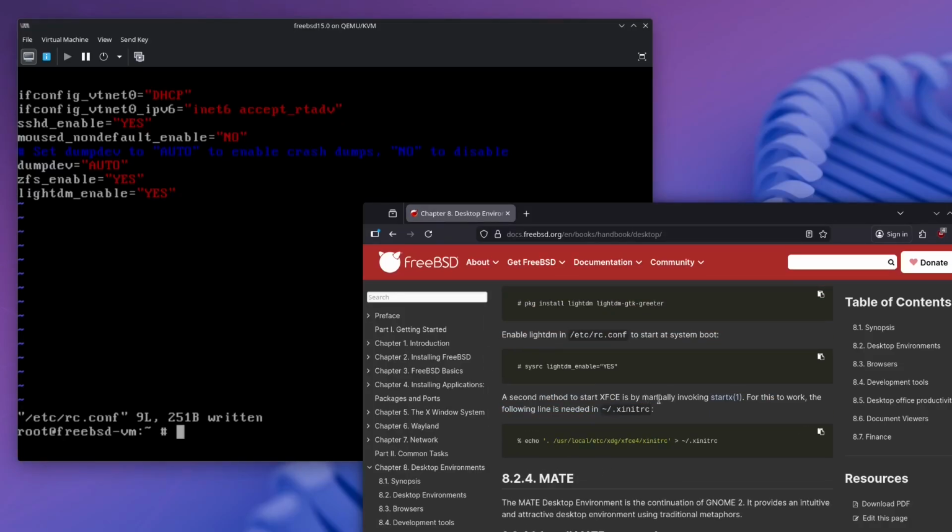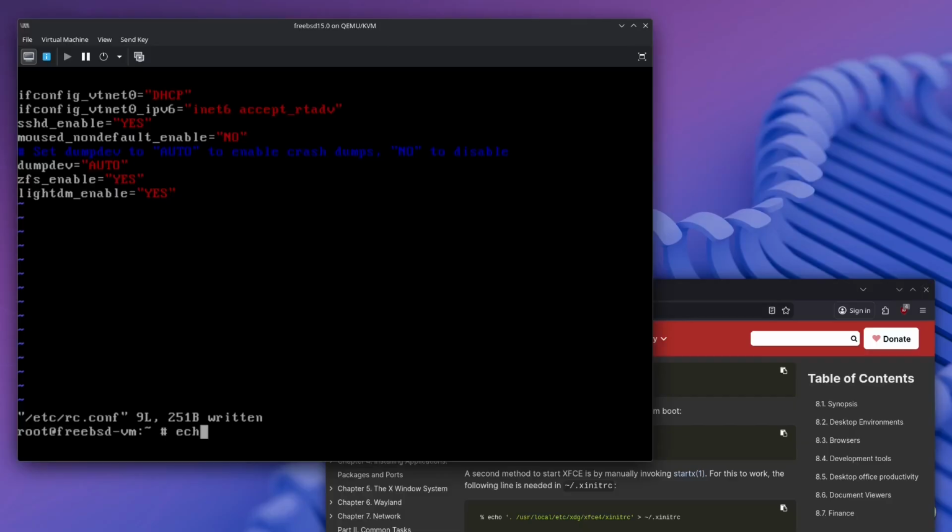Second method is by manually invoking startx. The following line is needed in xinitrc. Okay, let's try this one as well. So I cannot copy stuff, I forgot. So I'm going to echo dot user local xdg xfce4 xinitrc.